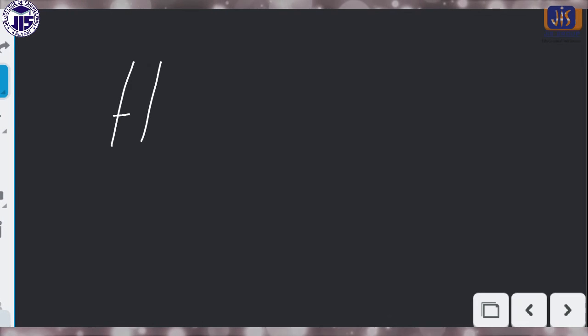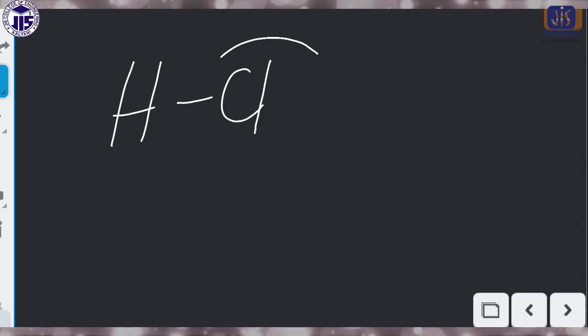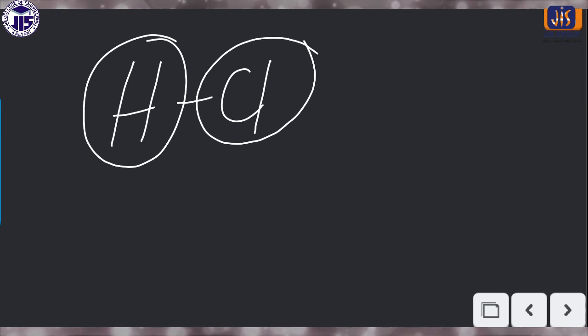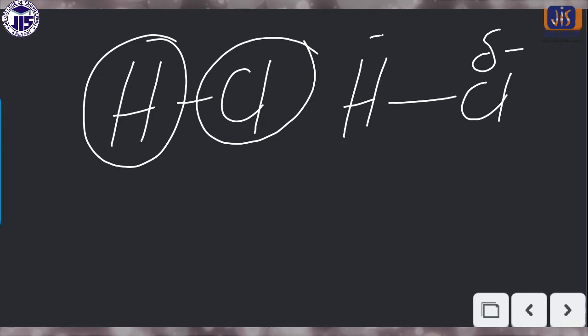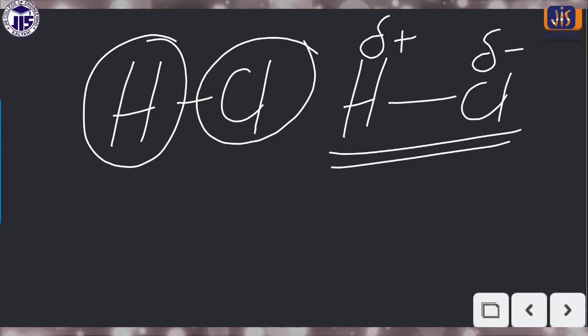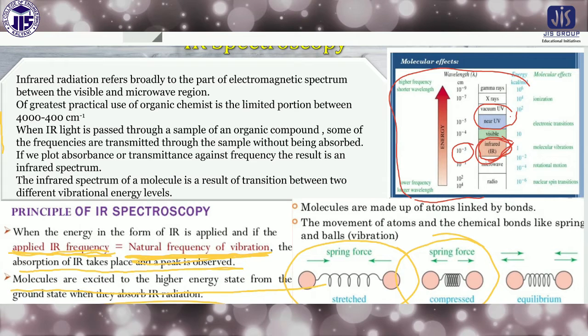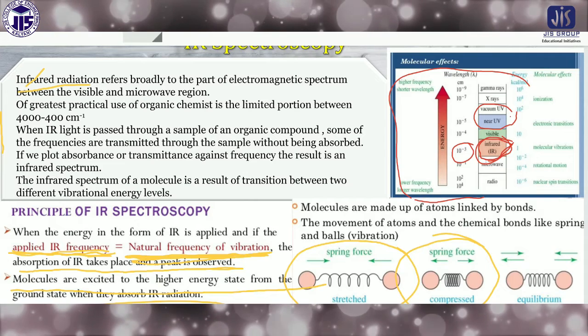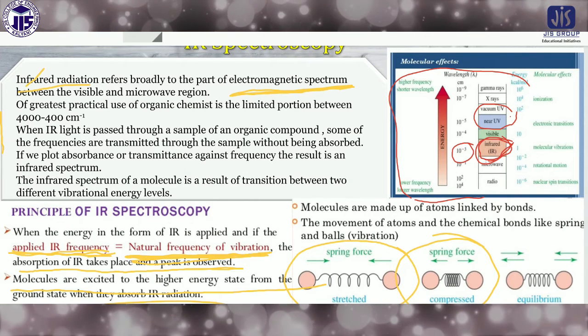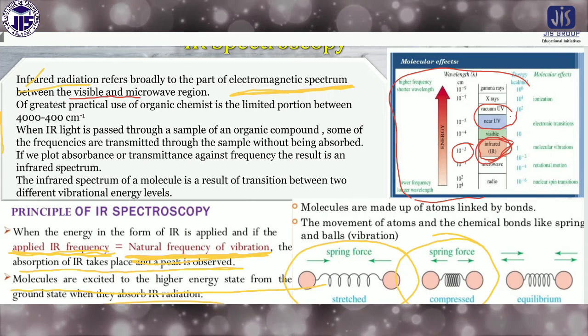Now another type of example. If you think about HCl, obviously there is a difference of electronegativity. We can write down a delta negative and a delta positive; there is a permanent dipole moment. So if there is a permanent dipole moment, obviously this type of compound will be IR active. Infrared radiation refers broadly to the part of the electromagnetic spectrum between the visible and the microwave region.